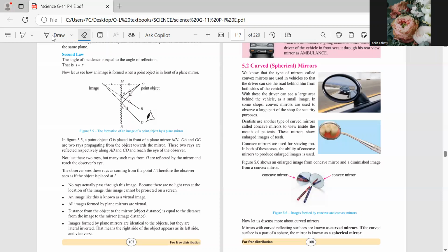So we call it what, son? What is the word? Virtual. Images like this are known as virtual images. So the image that you are going to get from a plane mirror is a virtual image. Remember this word. Right? No rays actually pass through this image because there's no light ray at the location of the image. This image cannot be projected on a screen. Right? This is on the mirror. That is what you can see. It's not there. So that's why it's called a virtual image. Then all images formed by plane mirrors are virtual.